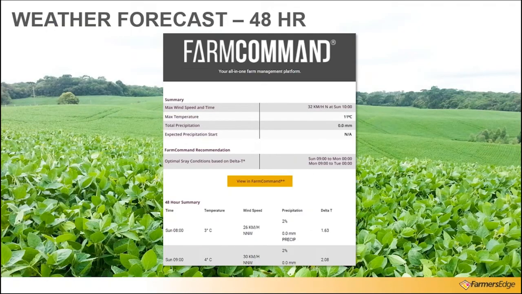Next, we have our weather forecast 48-hour. This one again is displaying our max temperature, total precipitation, the expected start time of precipitation if there was any, the optimal spraying conditions based off of the delta T value, and then we do have a chart that breaks down those 48 hours down below. And as always, we're trying to display this information and be proactive with it. We do provide a link that would take you to the weather area of Farmers at or FarmCommand directly from the email here.